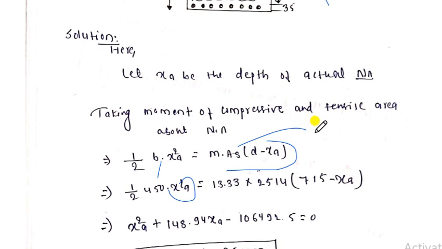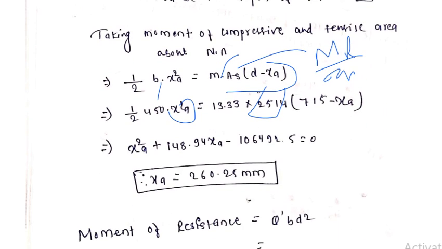I have already told you the formula: moment of resistance equals sigma CBC into b into j. So from here we calculate As, and it comes to 2514. Similarly d is 750 minus xa, right? If we put all these things in and solve the equation, the xa value comes to 60.25 mm.